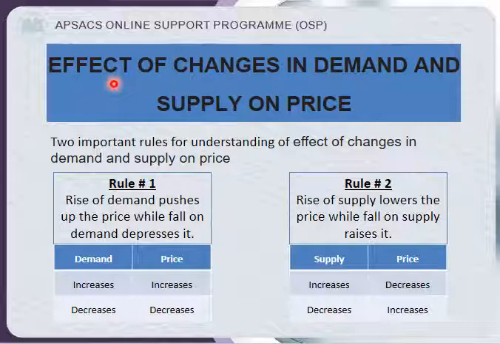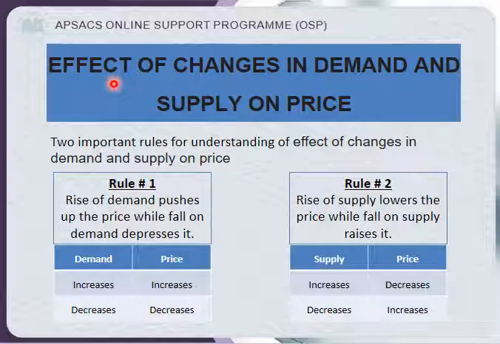Like Ramzan, like any important event, when that event comes, the goods which are related to that event, the demand increases, then the price of that product also increases. Understanding, class? And when demand decreases, price also decreases. So understand this thing. Here we are discussing the effect of change in demand on price. So when demand increases, price also increases, and when demand decreases, price also decreases.